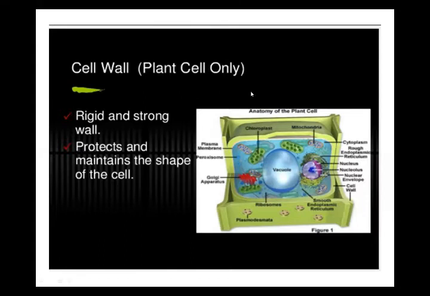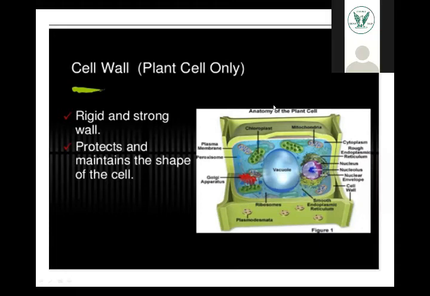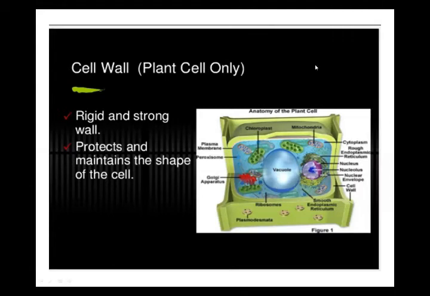Okay, and it is the outermost boundary of the cell, and it is rigid. Rigid means hard, strong, very strong. Okay, and this is a wall. Okay, cell wall, but it is also made up of three layers. You can see one, two, three layers, you can easily observe. Okay, it's very complicated. You see that this is looking like a single wall. No, but actually this is very complicated.